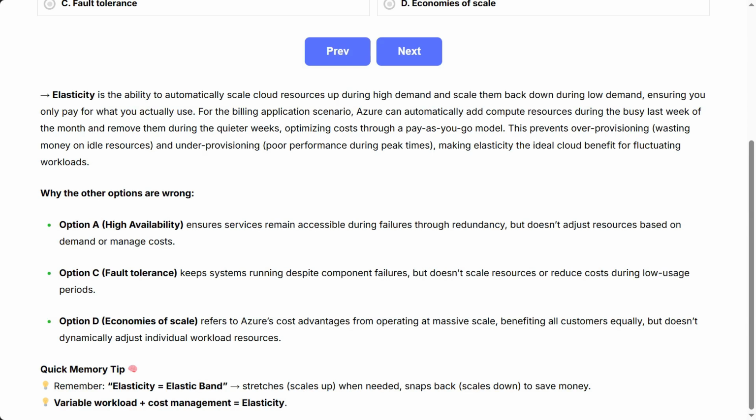Quick memory tip. Remember, elasticity equals elastic band. Stretches, scales up when needed, snaps back, scales down to save money. Variable workload plus cost management equals elasticity.